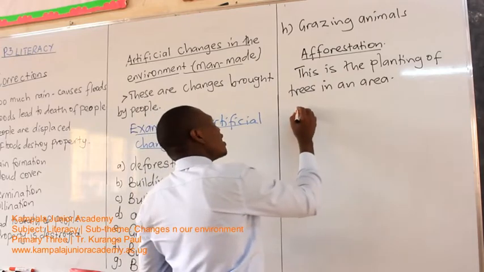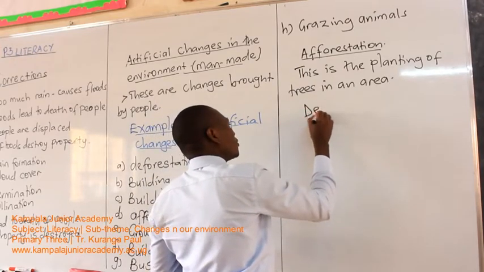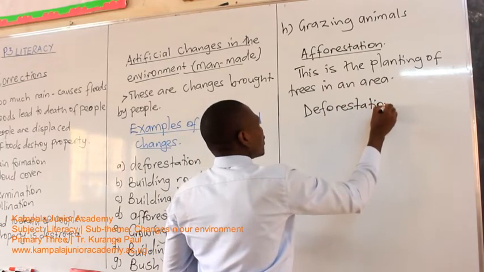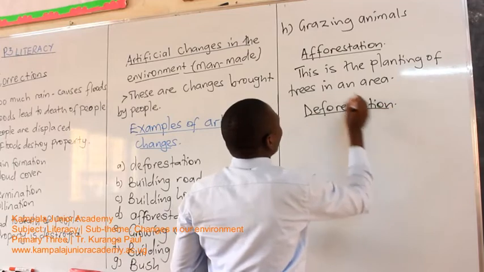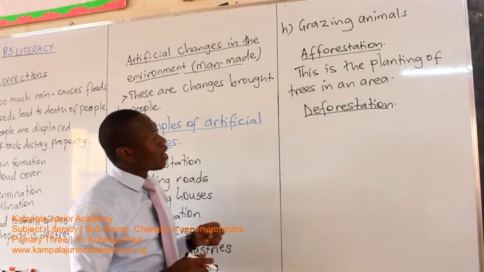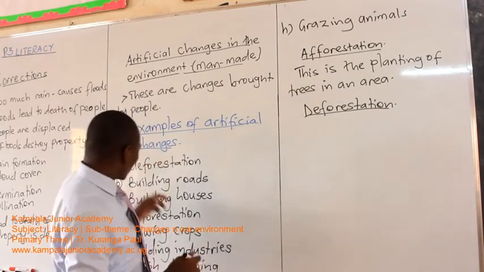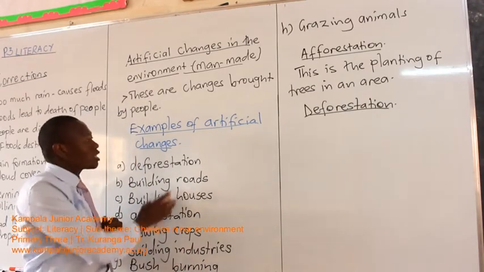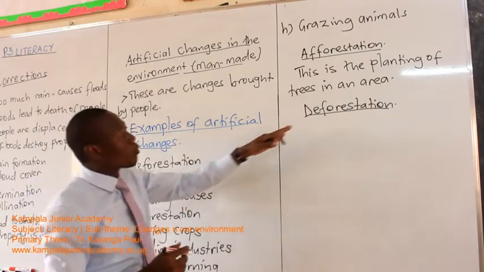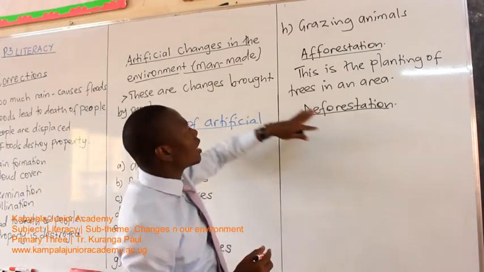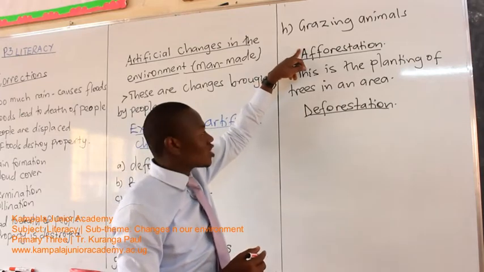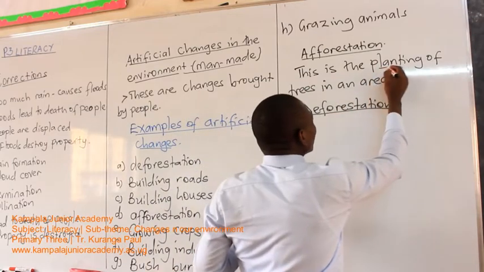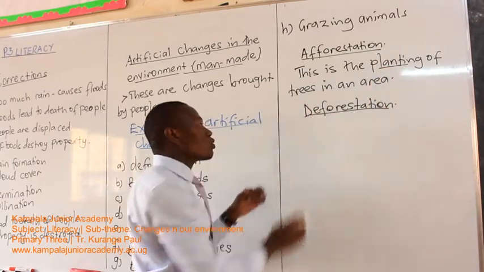But we have also another word which means the opposite of this one here. And the word is deforestation. Deforestation has only one F. Afforestation has what? Double F. So it is also among the changes we have here in the environment created by people. And so we want to know the meaning of this. Like I've said, it's the opposite of afforestation. So if afforestation is planting of what? Trees, planting.